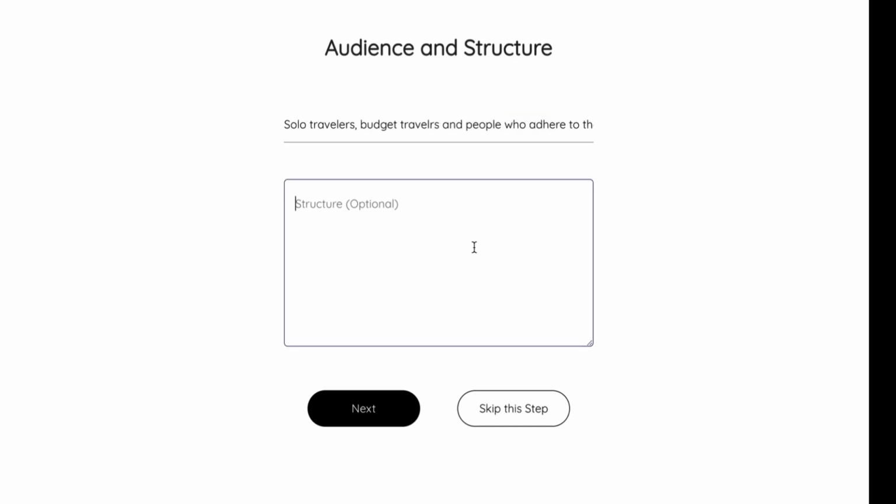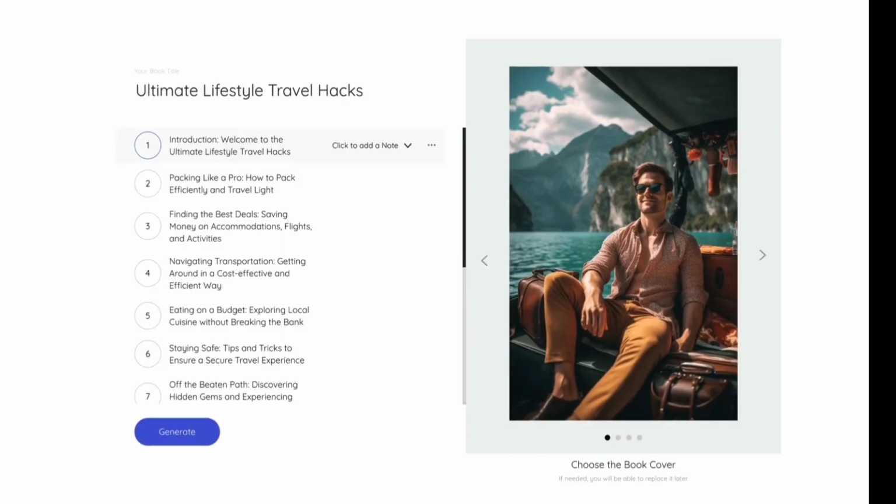But structure would be like if you want to talk about the table of contents. If you're like, hey, look, I really want this broken into 3 core sections. I want the first chapter to be this. You could put that information here. For me, I'm going to edit the table of contents, but I want to use Bookle because Bookle's super smart with this stuff to come up with it.